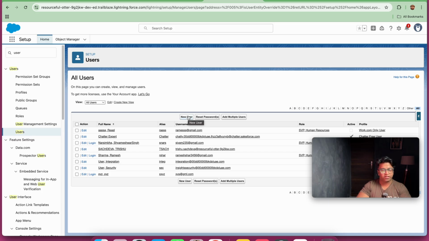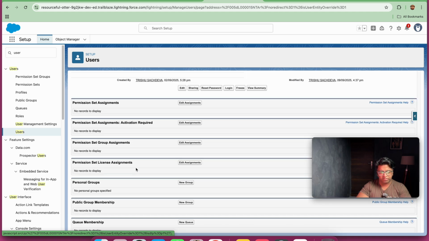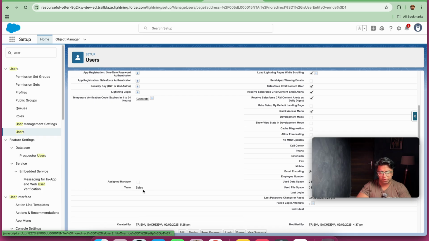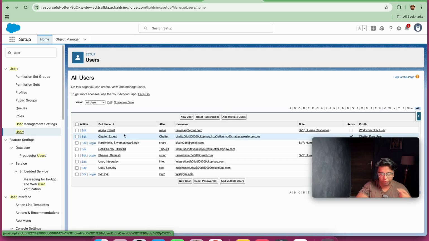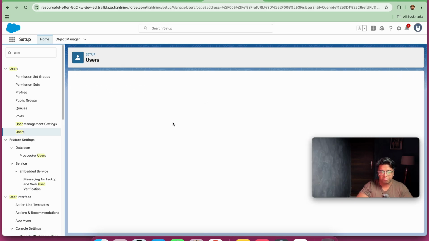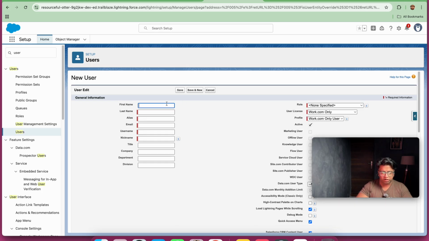So first of all, let's create a user with some other team, because if I check the XYZ, it is the user of sales department. I think for IT department we haven't created anything. For I think finance department we haven't created anything. So let's go on users again, and by going on users, what I will be doing, I will be selecting the finance department here. So let's give a random name. So we don't have to worry anything about, because we just need to test this account, and already I've done the testing very much here. So let's make it something like random.